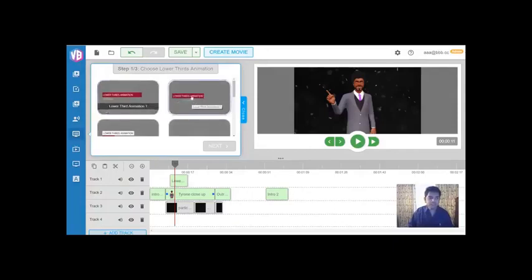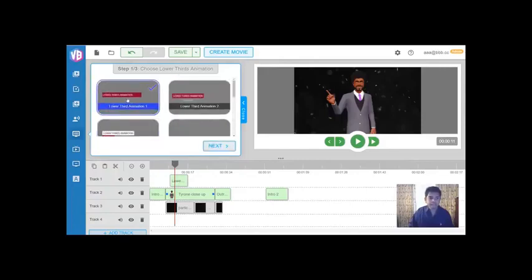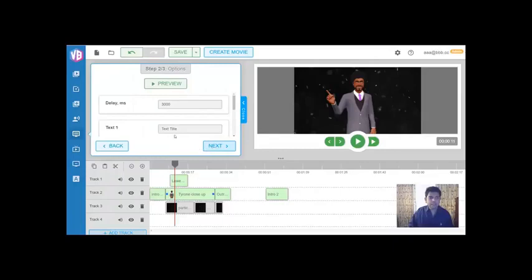And on top of that, you also get lower third animations. Now this comes from broadcast, obviously. So if you wanted to have, for example, animations where right at the bottom of the video you have animations show up this way, as you can see to your left. These are all animations that will come at the bottom left or bottom right of the video, whatever you choose, and these animations will be customized with your text, by the way. As you can see, you can have your logo, your company name, or just some text animated this way. And again, the same thing goes here.